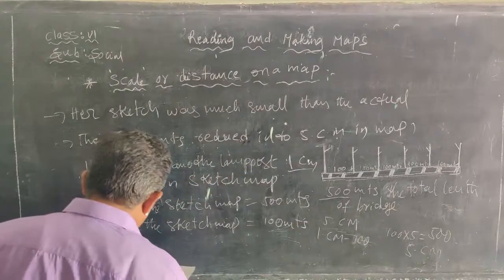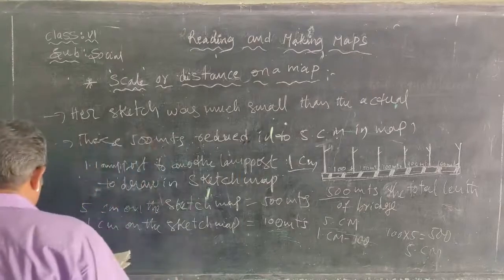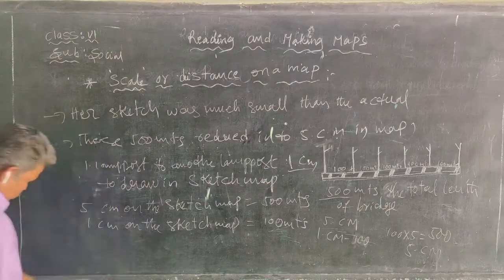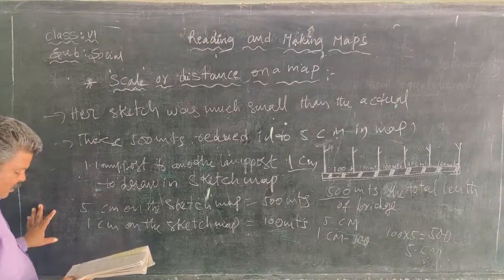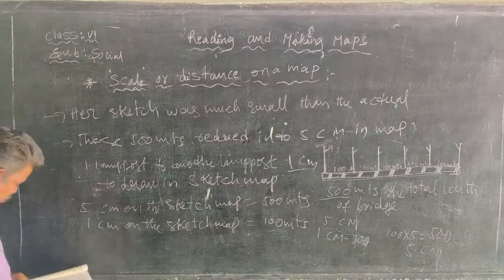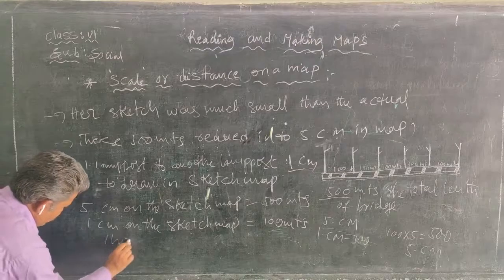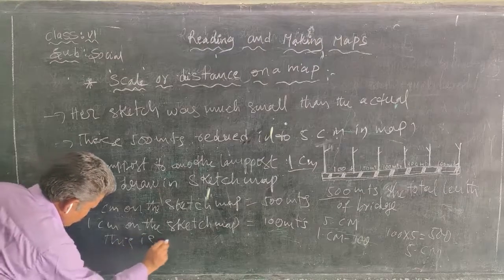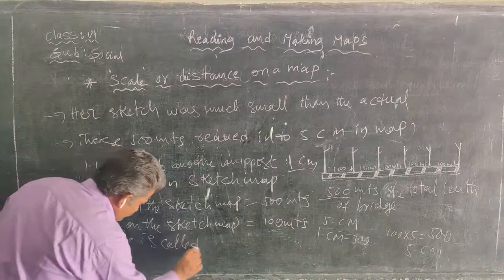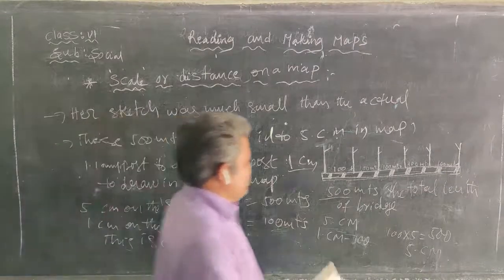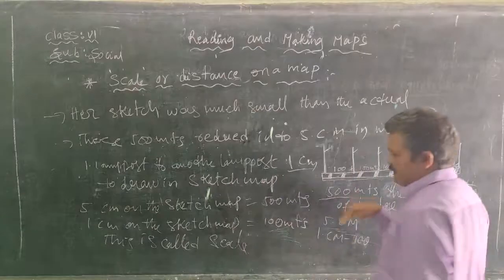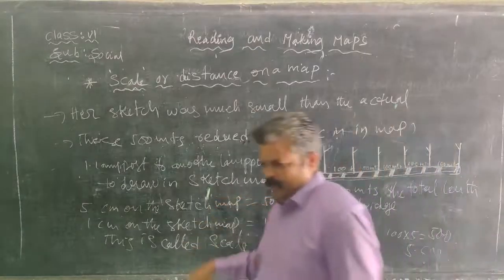So 1 centimeter on the sketch map is 100 meters on the bridge. This is called a scale. It means we reduce the actual distance on a map.